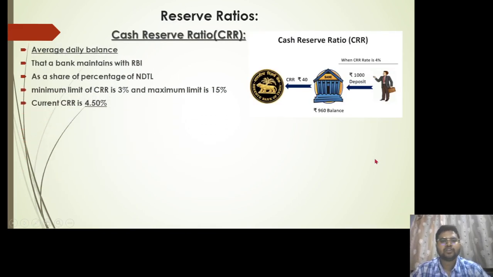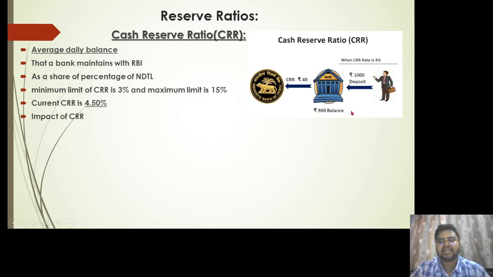So under reserve ratios, we have the cash reserve ratio in the first category. So what is cash reserve ratio? Let us take an example. Now suppose I go to SBI with 1,000 rupees to deposit in the savings account, right? So what will happen is, under cash reserve ratio, SBI will be paying 4% of CRR. They will be maintaining a 4% CRR with the RBI.